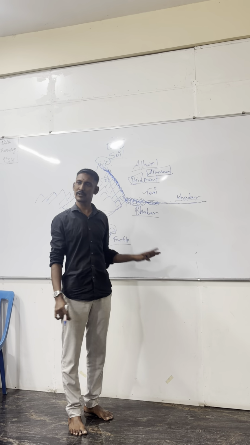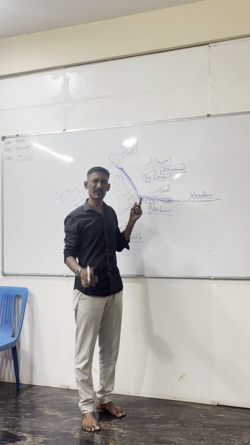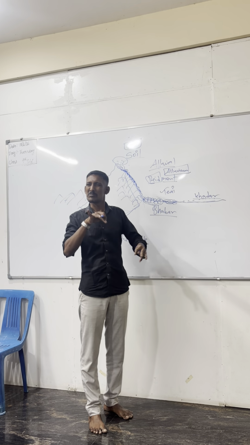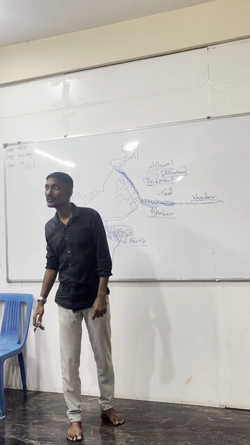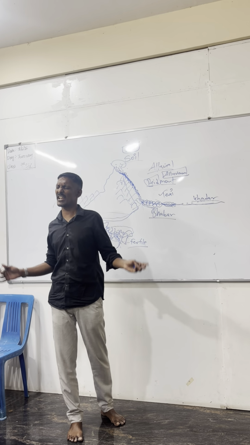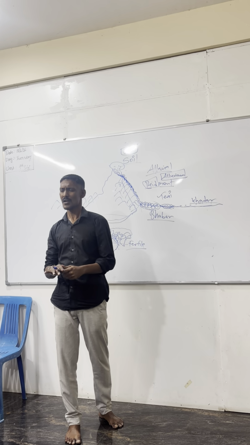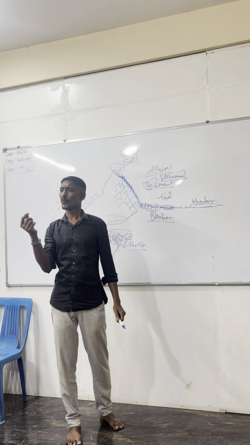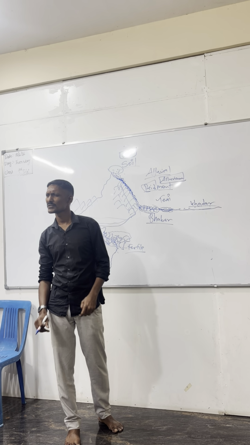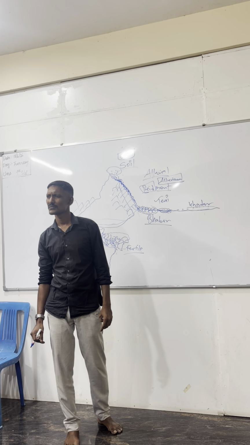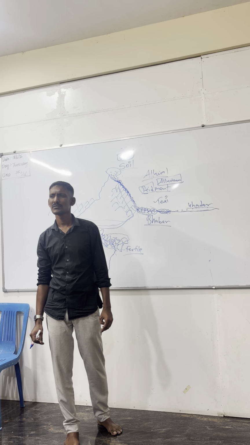Everything is alluvial soil only, but this is Bhabar, big pebbles; Tarai, mixed with water; Khadar, new soil, which has maximum new finer particles with potassium, lime, humus. What is humus?